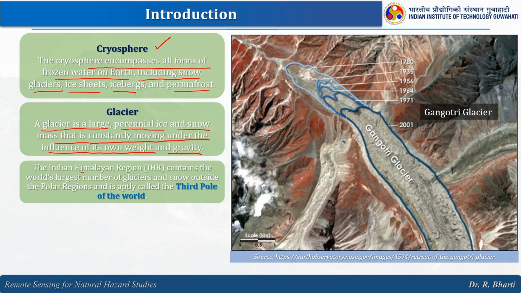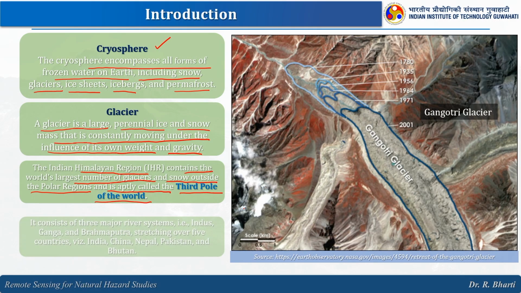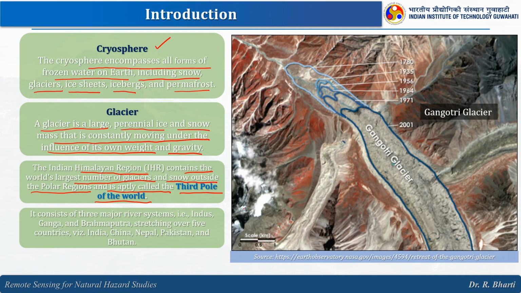So, the Indian Himalayas particularly contains the world's largest number of glaciers and snow outside the polar region and is aptly called the third pole of the world. So, this is very important. The Indian Himalayan regions are very important in terms of cryospheric studies.